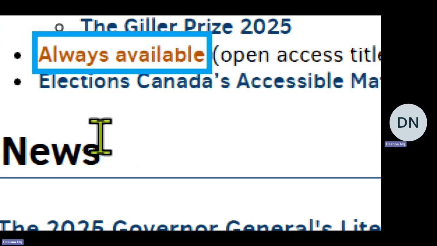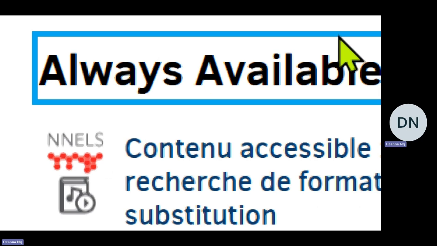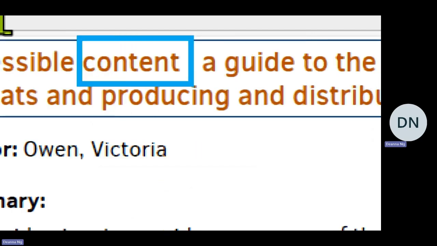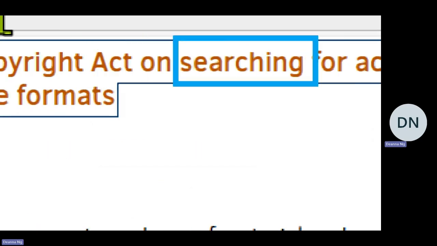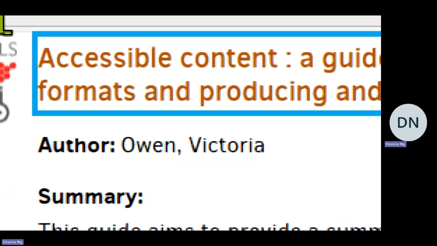Loading page. Always available titles, National Network for Equitable Library Service, NNELS. Loading complete. Here are the always available titles. Each title contains the title link. Link, Accessible Content, a guide to the Canadian Copyright Act on searching for accessible formats and producing and distributing alternate formats. End of line. Author.